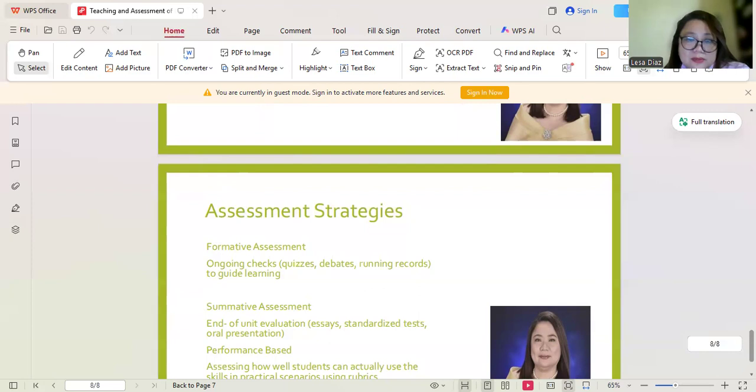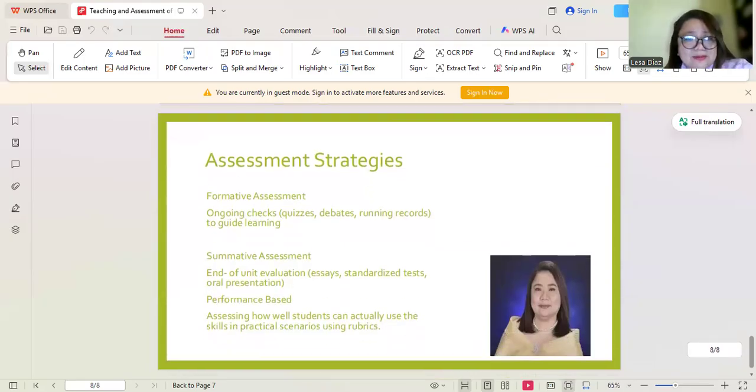What are some examples that we could use in the assessment strategies? We have here formative assessments. These are the different kinds of assessment, actually. Under formative assessment, we have ongoing checks. What do we check? The quizzes. Under formative, we also have debates and running records to guide learning.